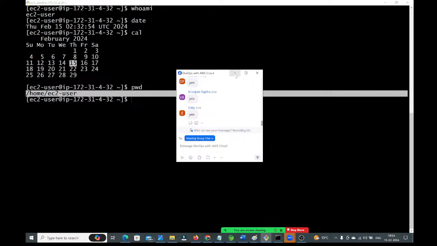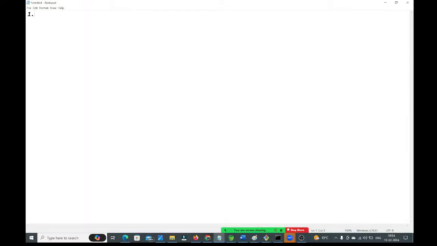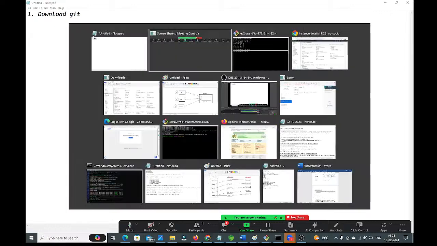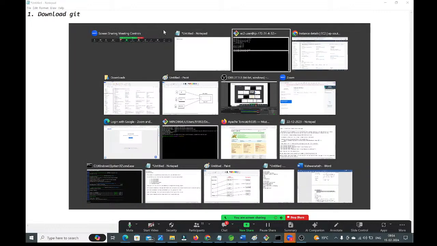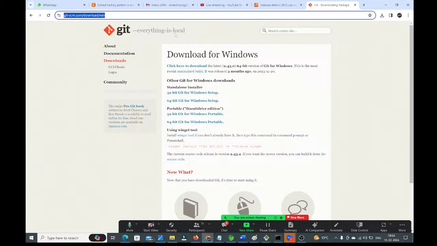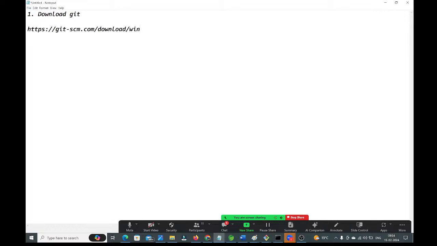Okay, perfect. Right here, what did we do, guys? First, we downloaded Git. First step, download Git by using the link below. For that, which link did we use, guys? I will provide the link also, guys. You can use the same link. This is the link which I have used. By using this, I have downloaded Git, and install Git in a Windows machine or whatever your machine is.